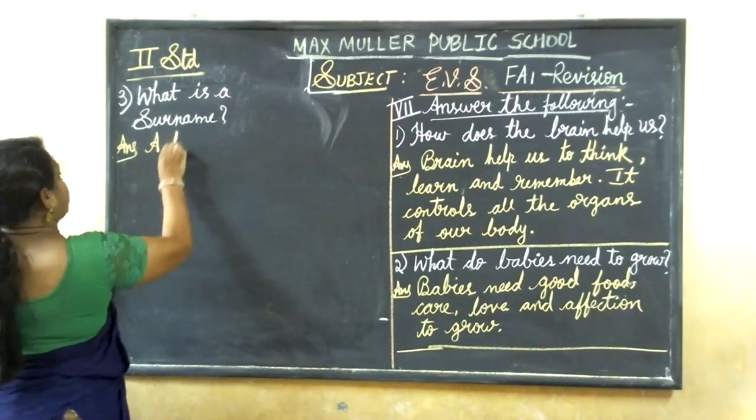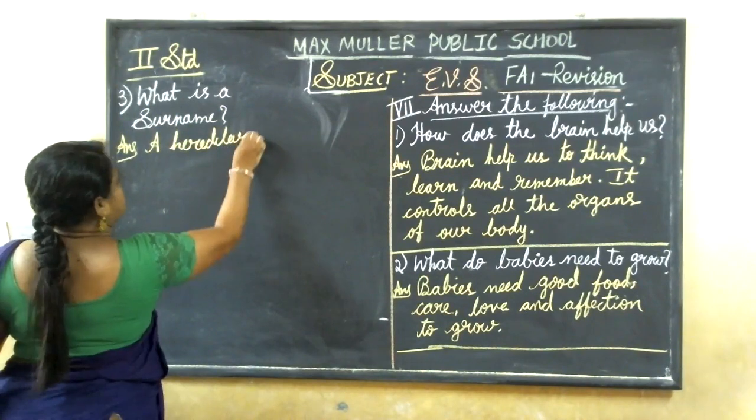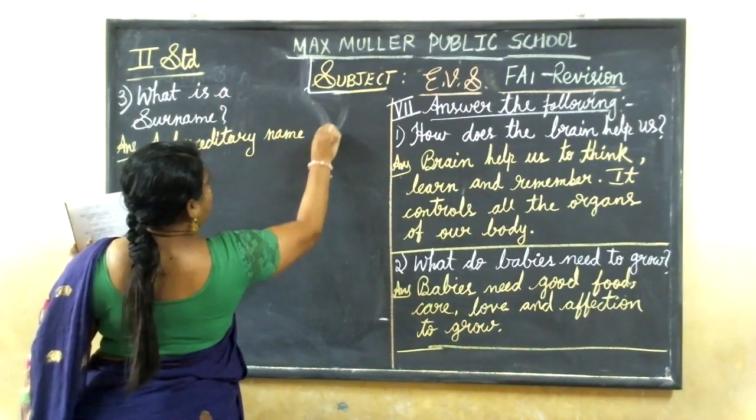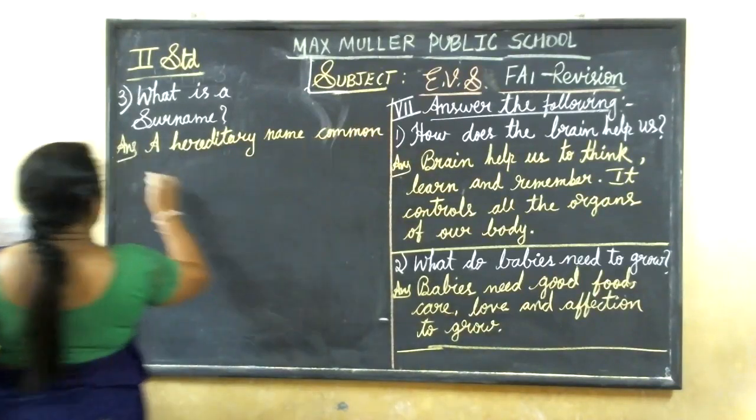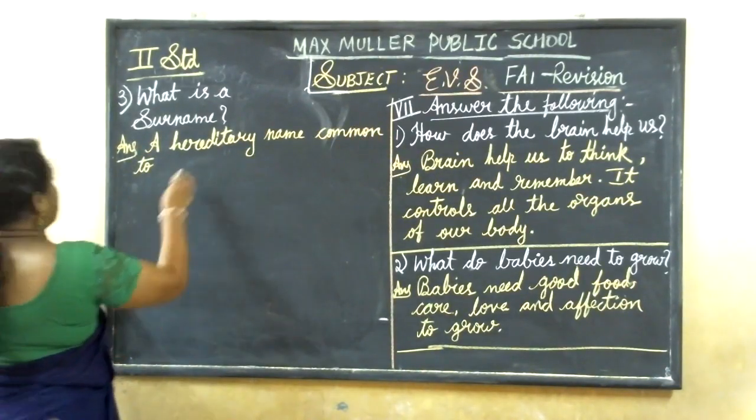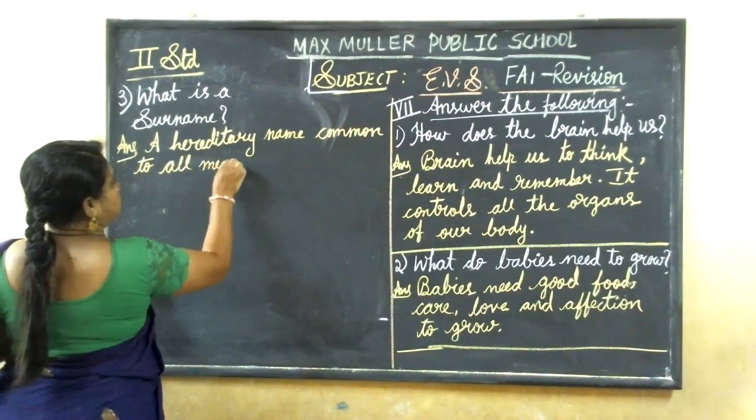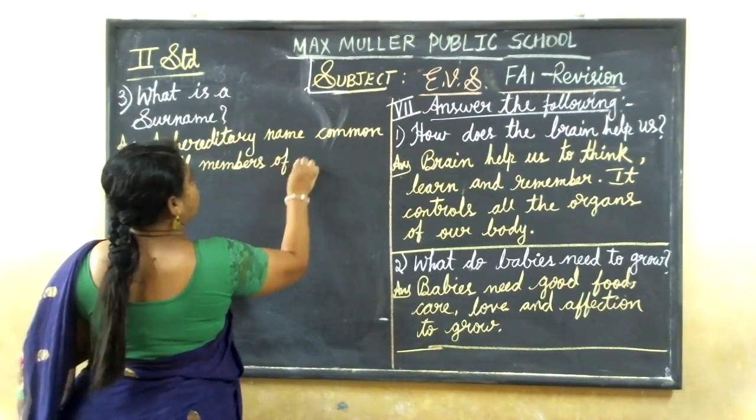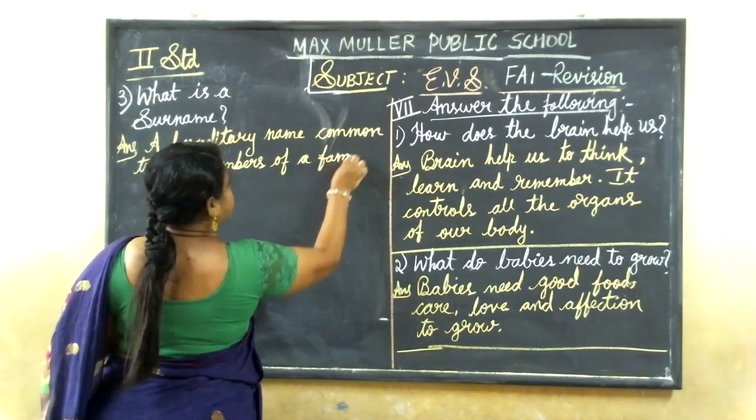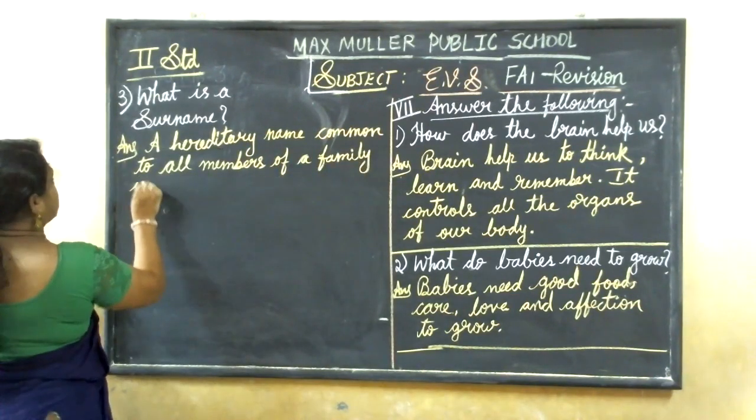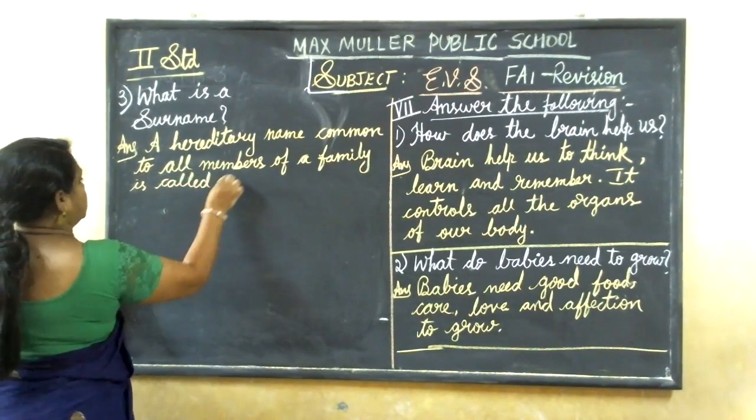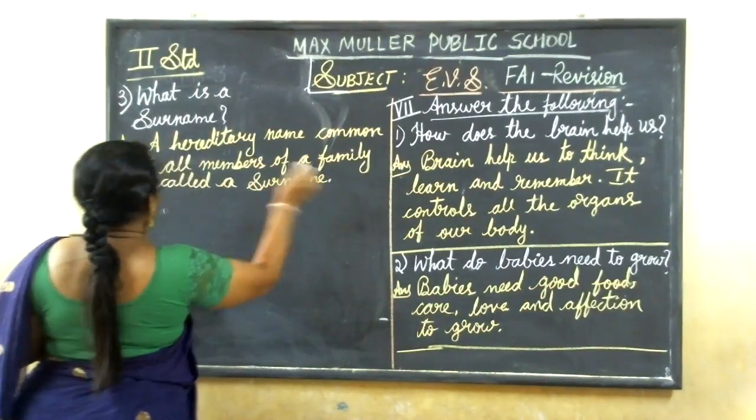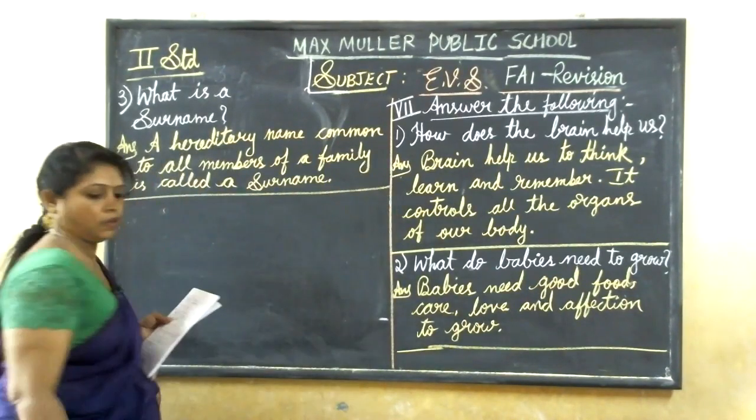Answer: a hereditary name, common to all members of a family, is called a surname. Okay.